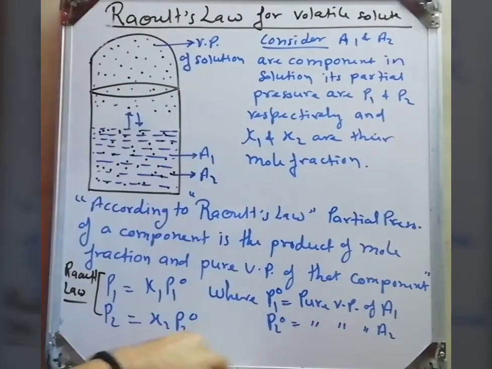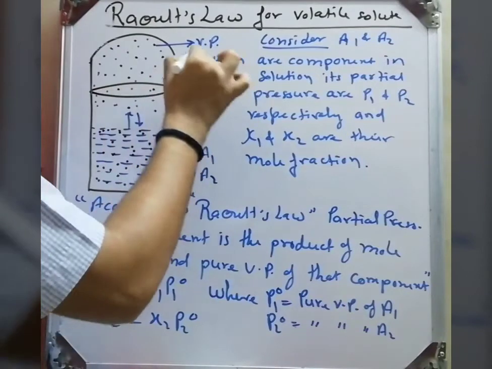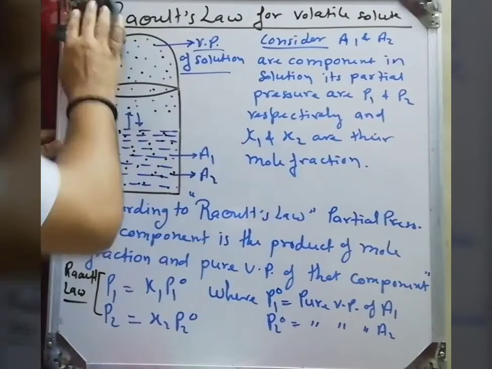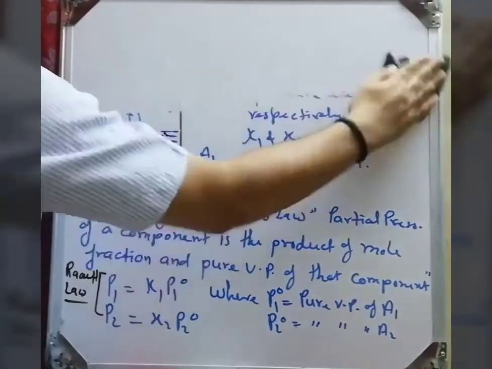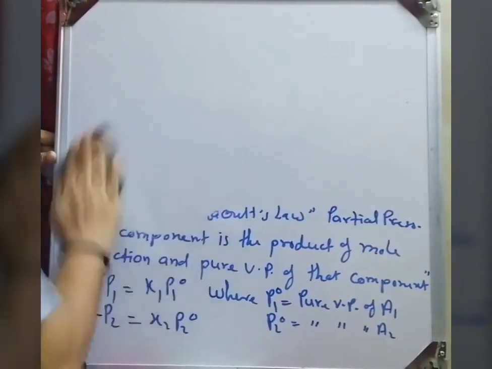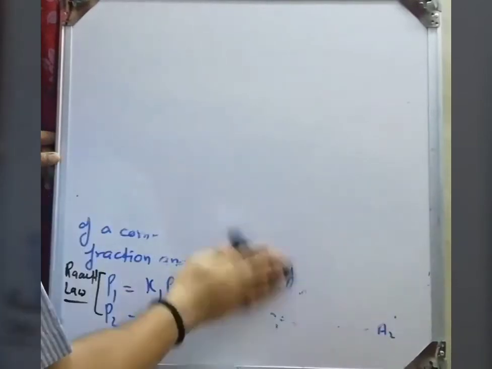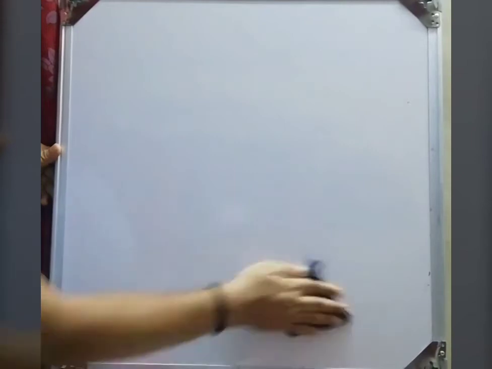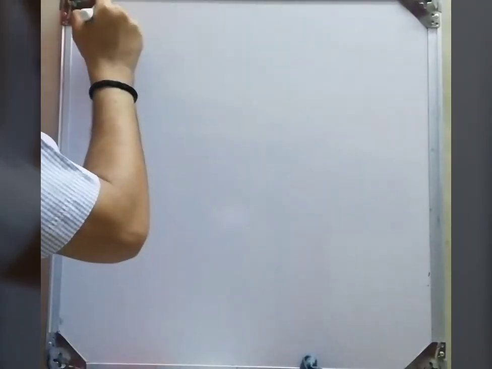Now we see the derivation related to this. Next we discuss the Dalton partial pressure theory. What is Dalton theory? Vapor pressure of a solution is the addition of the partial pressures of all components.